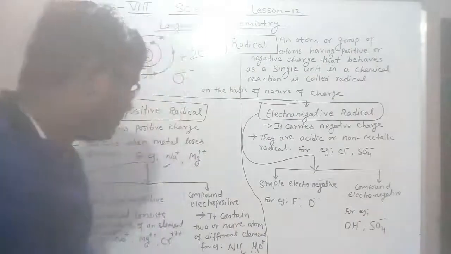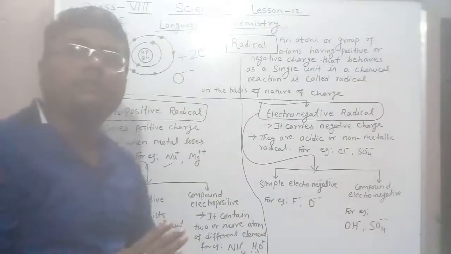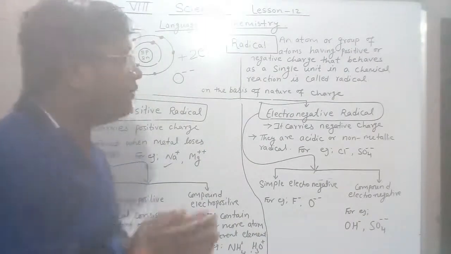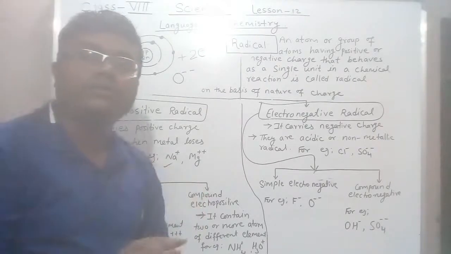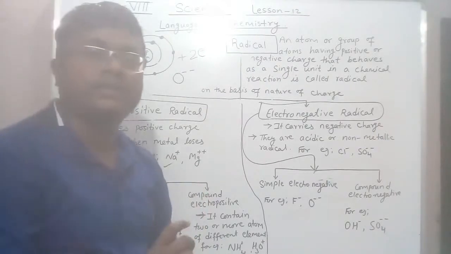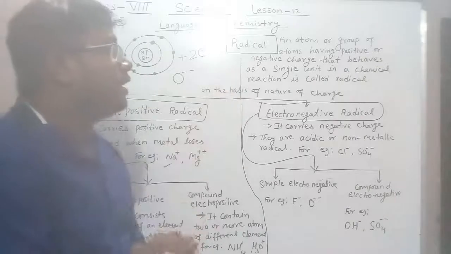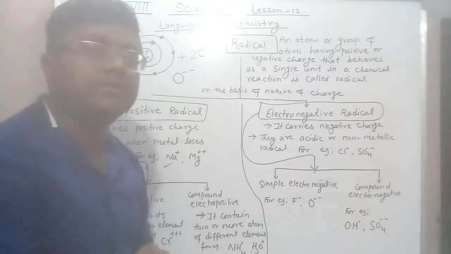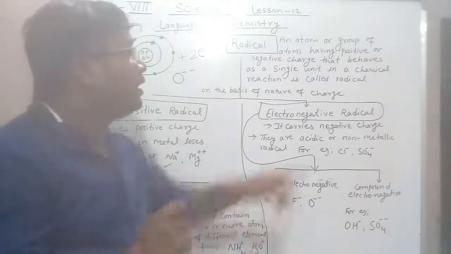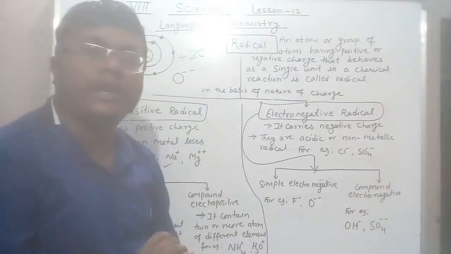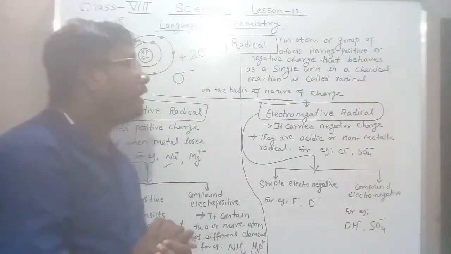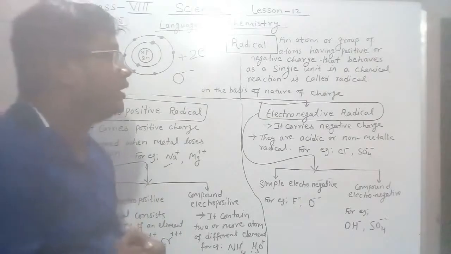In this way, let's revise everything. Today we have learned about radicals. What does a radical mean? Radicals are an atom or a group of atoms having positive or negative charge that behave as a single unit.